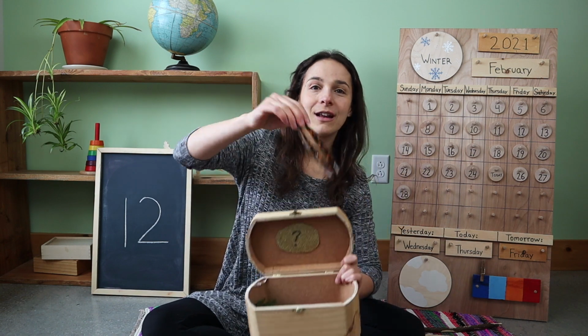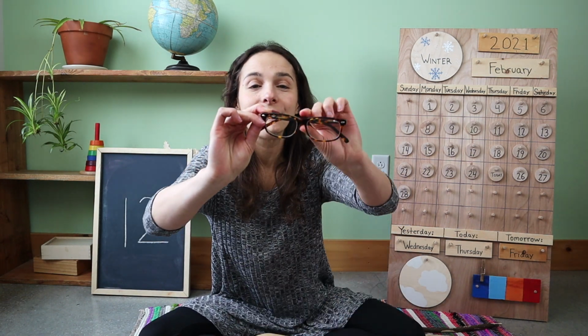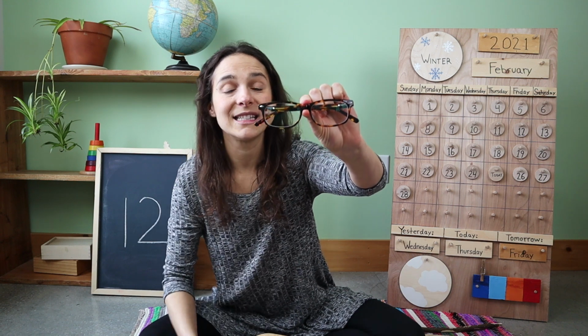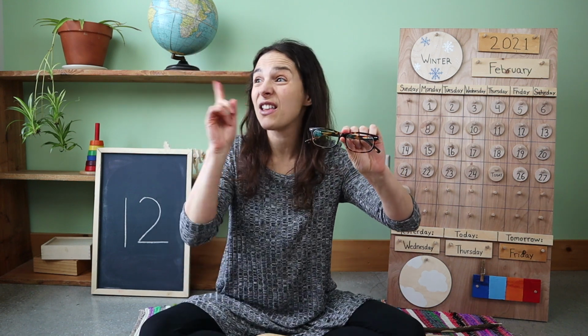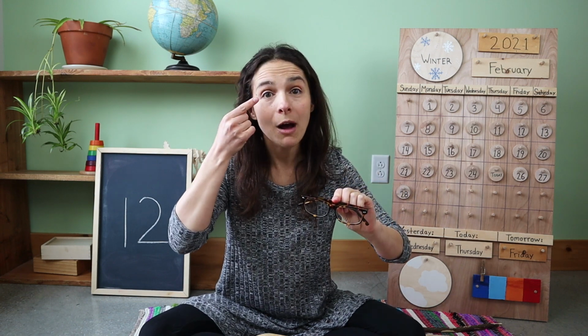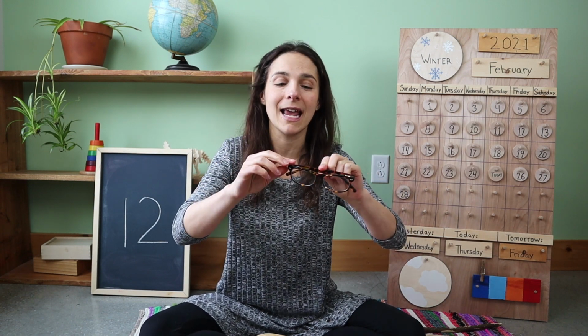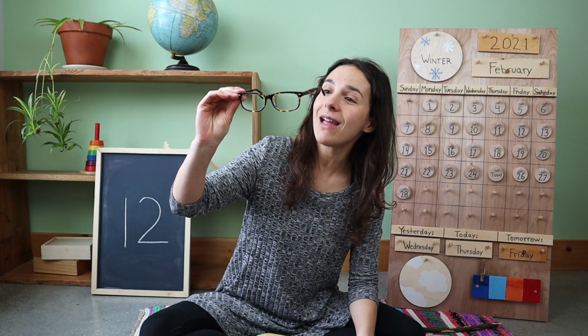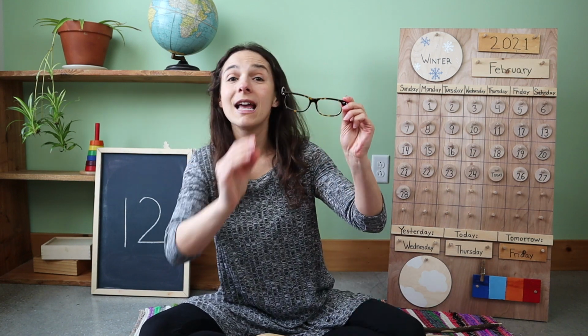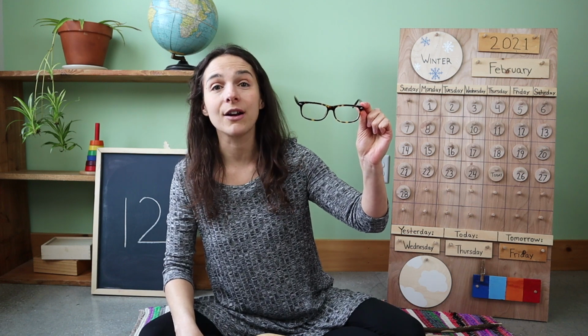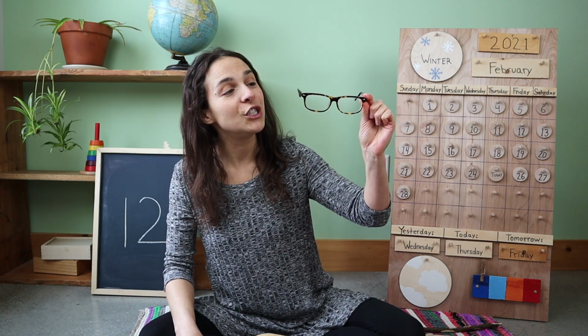I'll take it out. Do you see what I have? Glasses. These are glasses, and I have trouble seeing things that are far away, so when I'm not wearing my contact lenses like I am today, I'll put on my glasses and they help me see things that are far away. Glasses start with the letter G, G, G.